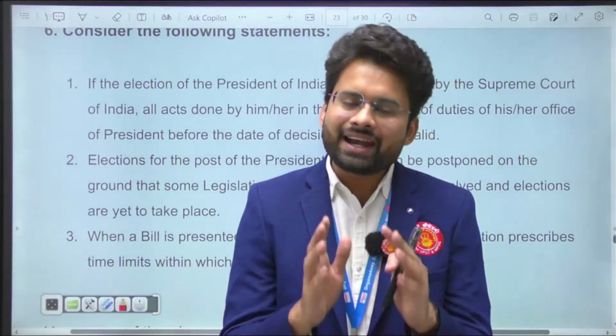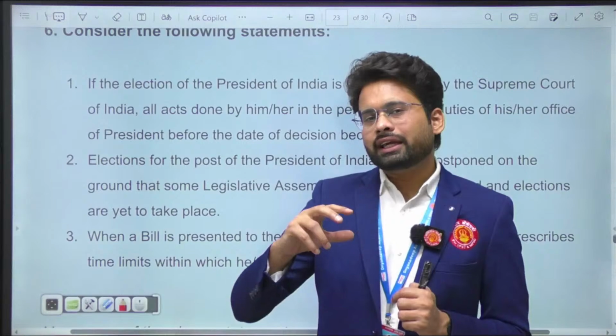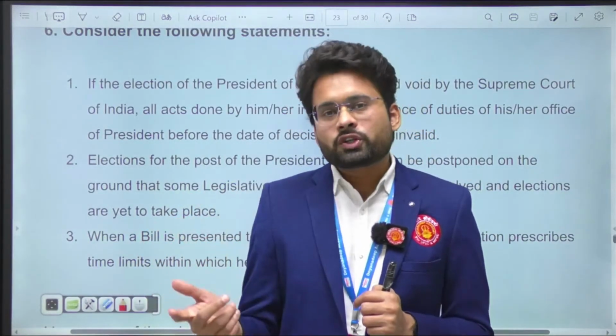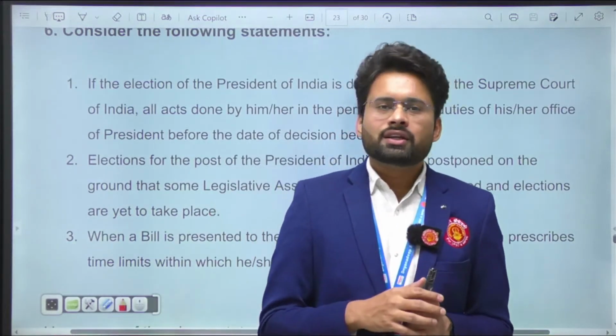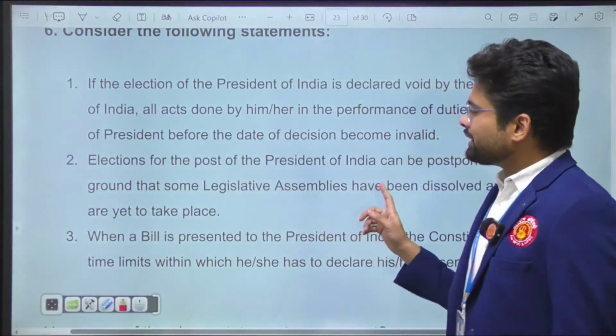So whatever the vacancy is in the electoral college, the elections are still to be declared valid. Again, there is one important provision in our Constitution that before the expiry of the tenure of a President, the process for the next President should be completed, right? So that's how there shall always be a President. Okay. So the second statement is again wrong.